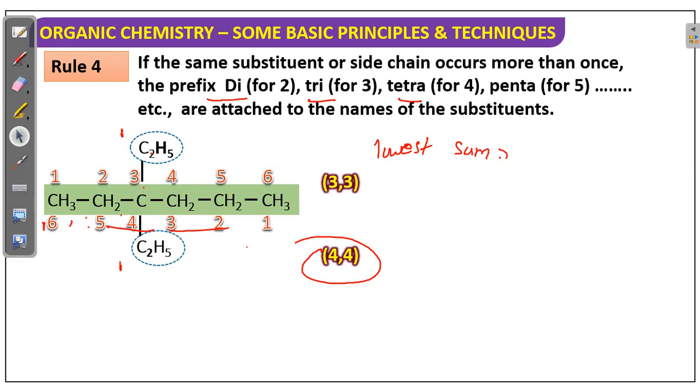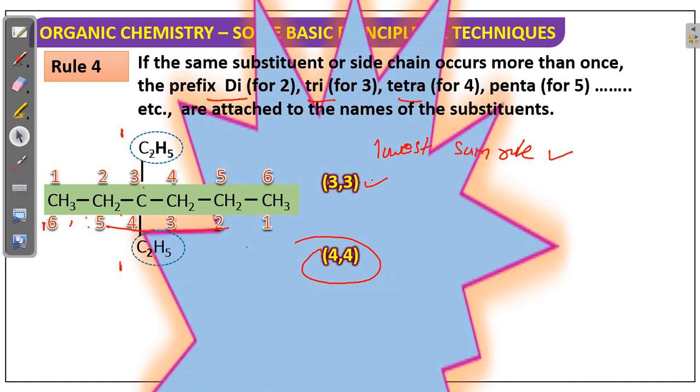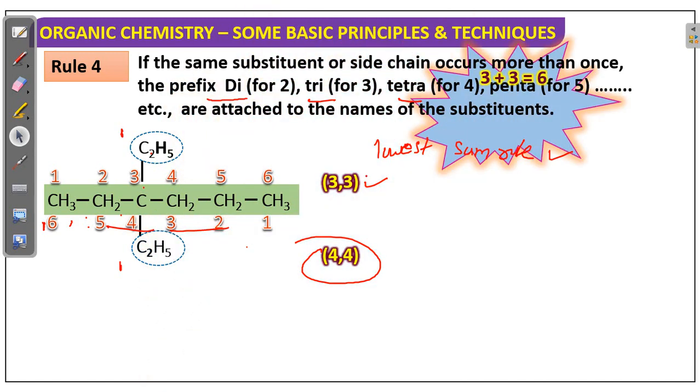Lowest sum rule means the addition of the substituent positions, if it is low, that is preferable. So 3 plus 3 is 6, then 4 plus 4 is 8. Obviously 6 is smaller, so 6 is preferable.